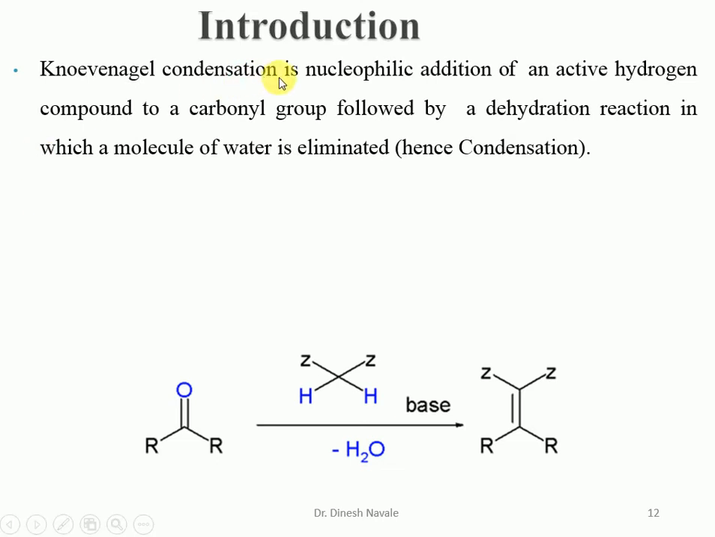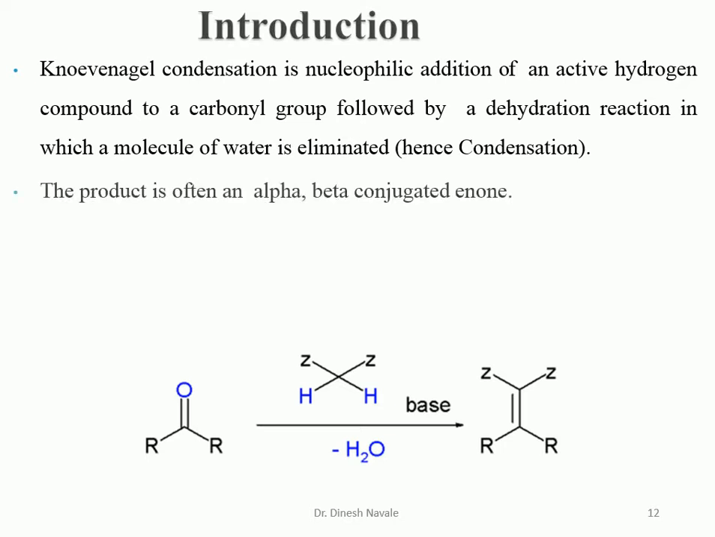Knoevenagel condensation is a nucleophilic addition of an active hydrogen compound to a carbonyl group followed by a dehydration reaction in which a molecule of water is eliminated. So this will be called Knoevenagel condensation. In this reaction there is an elimination of a water molecule, so it is called a condensation. The basic requirement is the active methylene compound, which on reaction with a carbonyl compound like an aldehyde or ketone will give the formation of the product with dehydration, called the Knoevenagel condensation. The product is often an alpha-beta conjugated enone system.